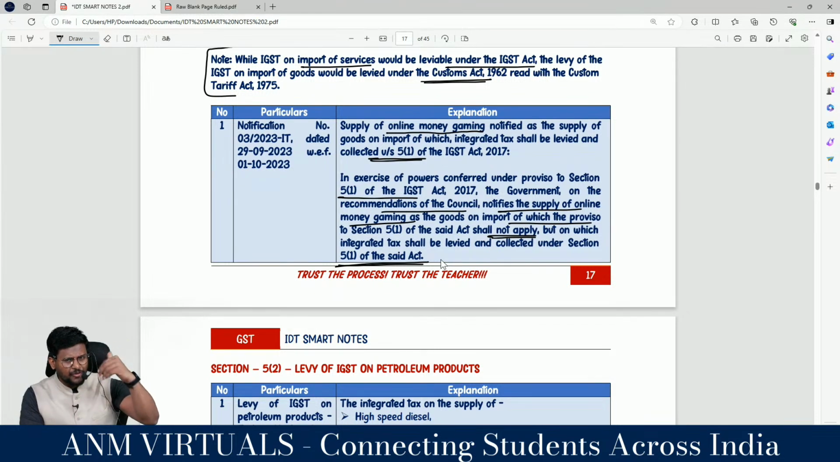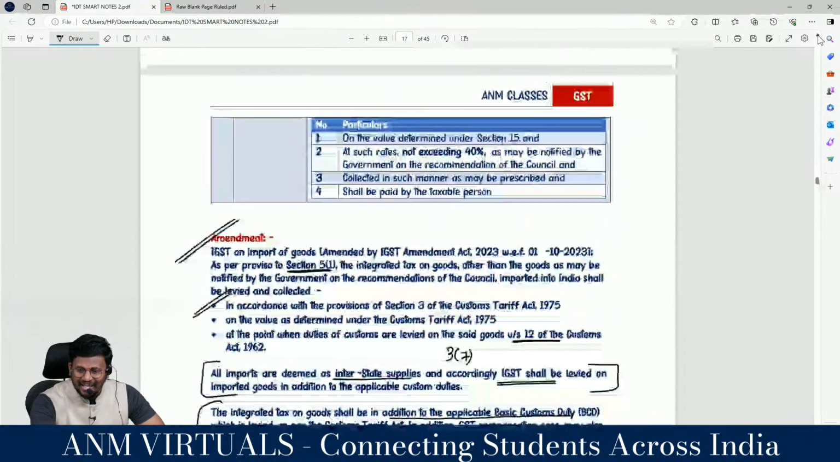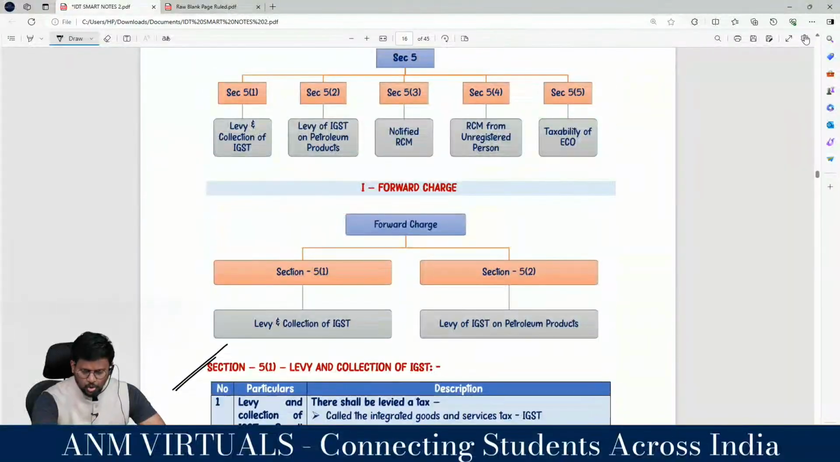Sir, under section 5 subsection 1, we have a proviso. That proviso says that on import of goods, who has to collect IGST? Customs Act with QTA has to collect. But they have amended that as a proviso, which says import of goods other than certain items which have been notified by the government on the recommendation of the council. For that purpose, they have issued a notification, which is online money gaming. Clarity? Yes, sir. Perfect. So this is a value addition.